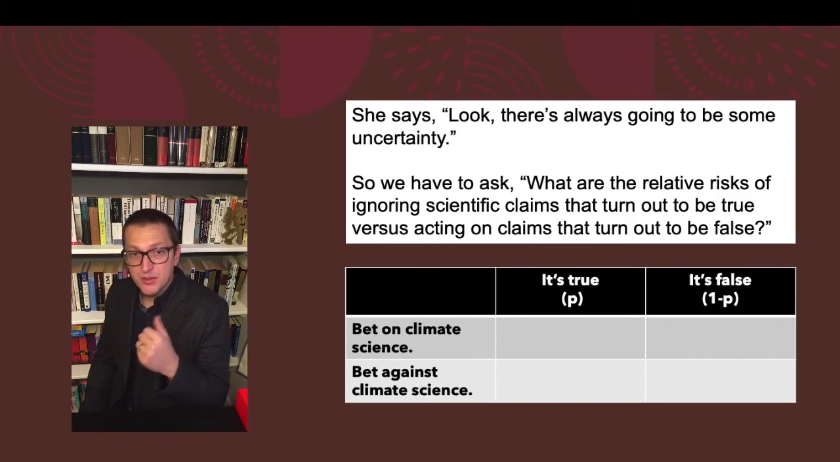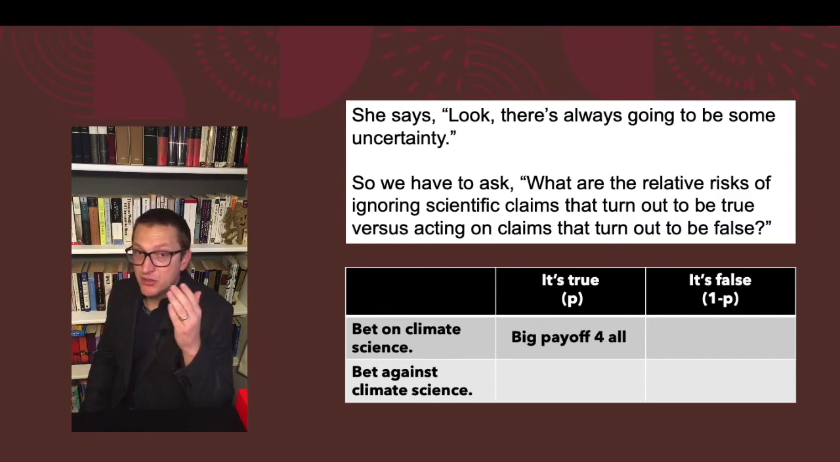And so here's the example. You can bet on climate science or you can bet against climate science. And there's some probability, P, that the climate science is true, and there's some probability of 1 minus P that the climate science is false. And so she says, if you bet on climate science and climate science turns out to be true, well, you get a big payoff for everybody because you avoided this massive global disaster where tons of people died and the economy crashed and we had to rebuild the entire world from scratch, anybody who survived the catastrophe.